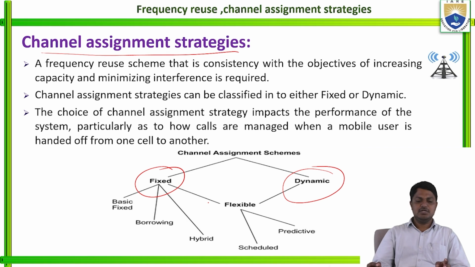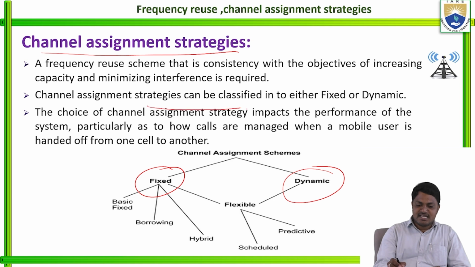The frequency reuse scheme is consistent with the objective of increasing capacity and minimizing interference. When the capacity is increased, the interference will automatically be minimized.